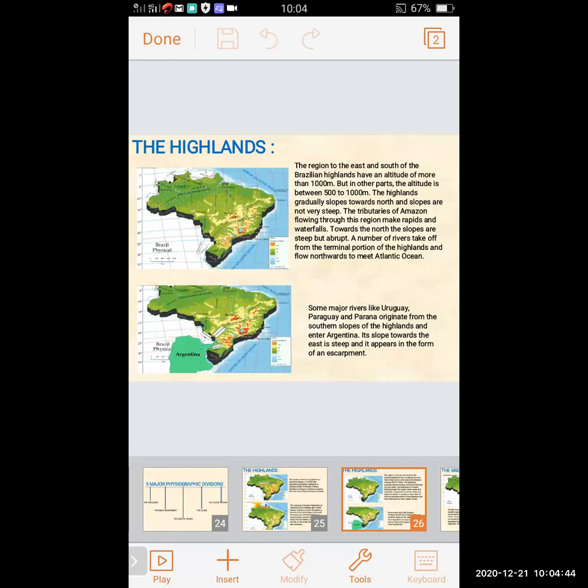Its slope towards the east is steep and it appears in the form of an escarpment. So some major rivers like the Uruguay, Paraguay, and Paraná originate from the southern slopes of the highland and enter Argentina. Its slope towards the east is steep and it appears in the form of an escarpment.